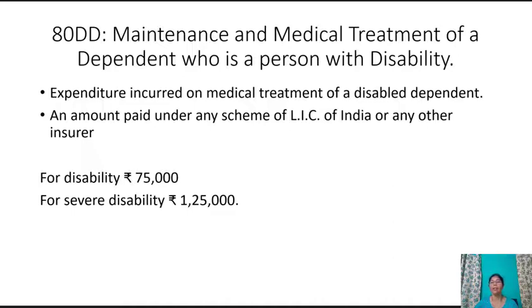Medical certificate of disability should be furnished. If the disabled dependent dies before the death of the SSE, the amount deposited shall be deemed to be the income of the SSE in the previous year. Here dependent means spouse, children, parents, brothers and sisters of the individual.